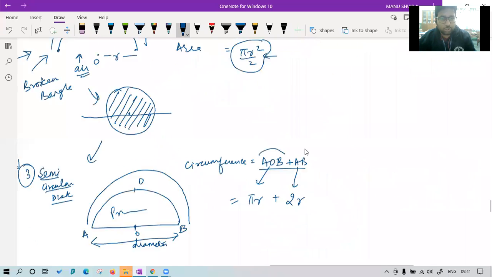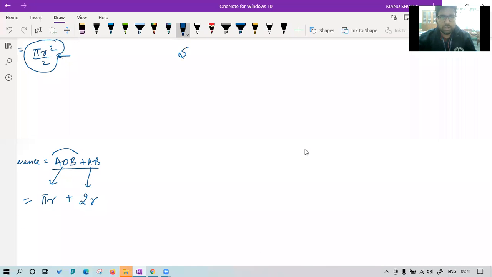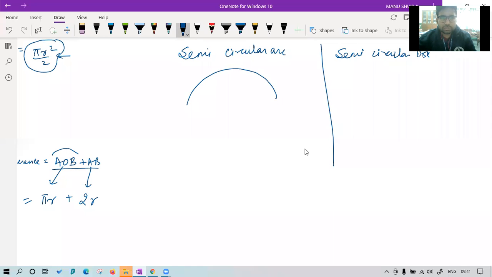So class, again, you have to compare these two. In some cases you have a semicircular arc, and in some cases you have a semicircular disc. The arc looks like this, where they have nothing. It is like a broken bangle, and the semicircular disc is like this, with center O, radius R. In this, here nothing we have, and here it is solid.